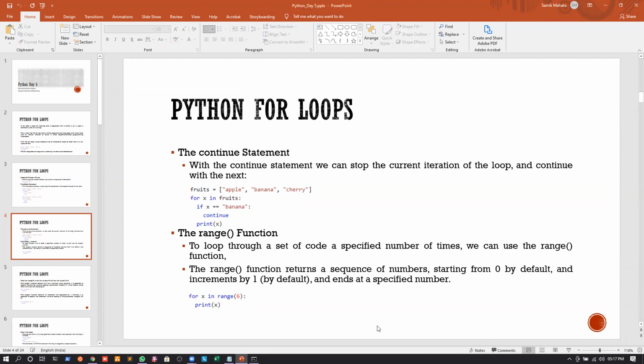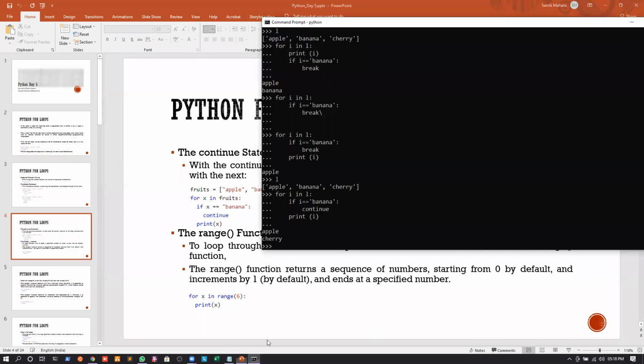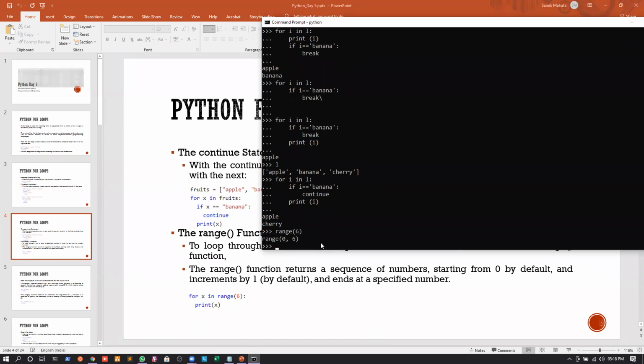Which means if I do not have a list, if I do not have a sequence of elements, and still I want to execute the for loop, what I will do in that case is use the function called range, right? The range function will return a sequence of numbers starting from 0 by default, incrementing by 1, and ending at the specified number. So again, if I just write range of 6, let's see what happens. It will give you range 0 to 6.